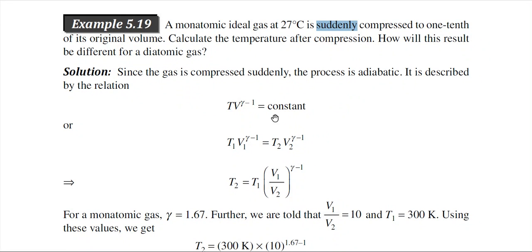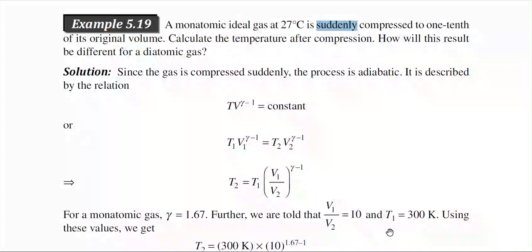Now we know the TV relation, TV to the power gamma minus 1 is equal to constant. So T1 V1 to the power gamma minus 1 is equal to T2 V2 to the power gamma minus 1, and T2 is equal to T1 into V1 by V2 to the power gamma minus 1. Now the gas is compressed to 1/10 of the original volume, so V1 by V2 is 10, and T1 is equal to 300 Kelvin, because it is 27 degree centigrade.